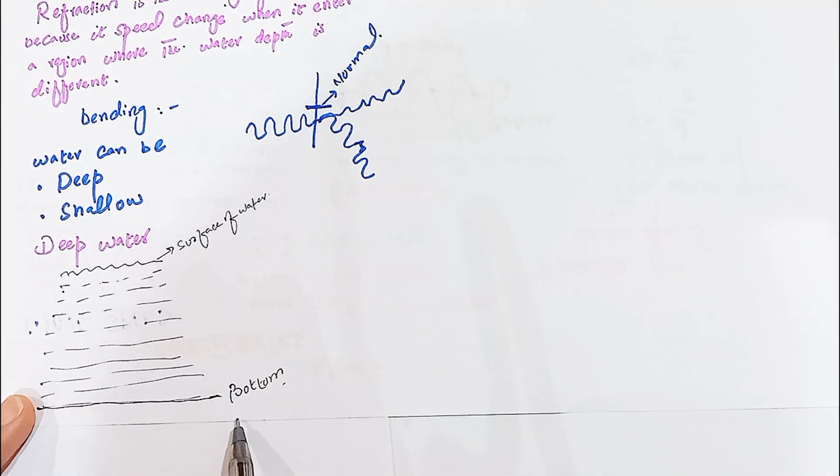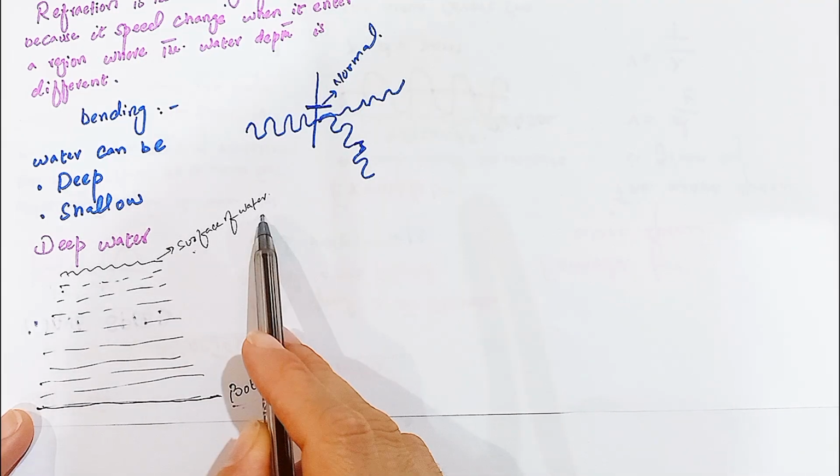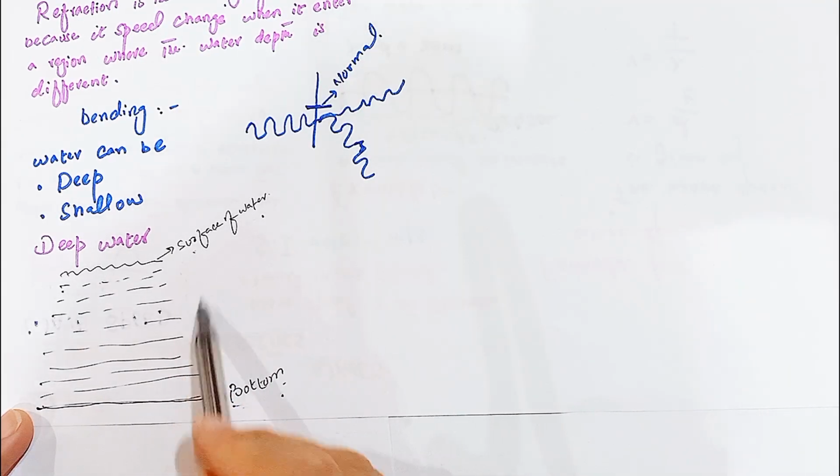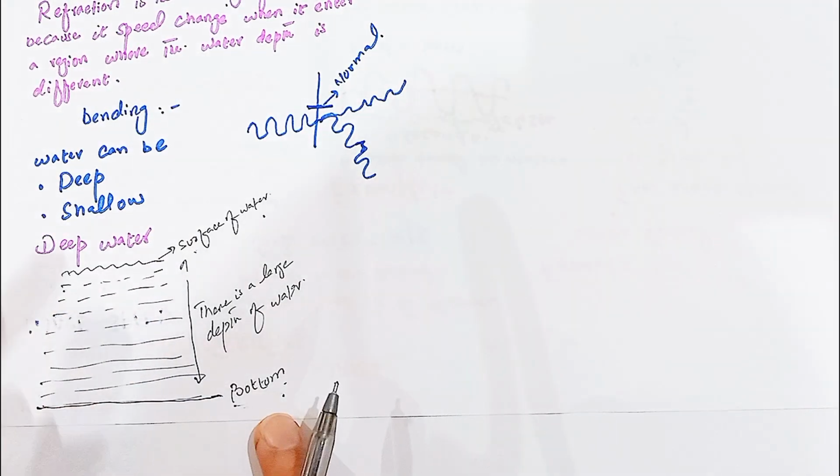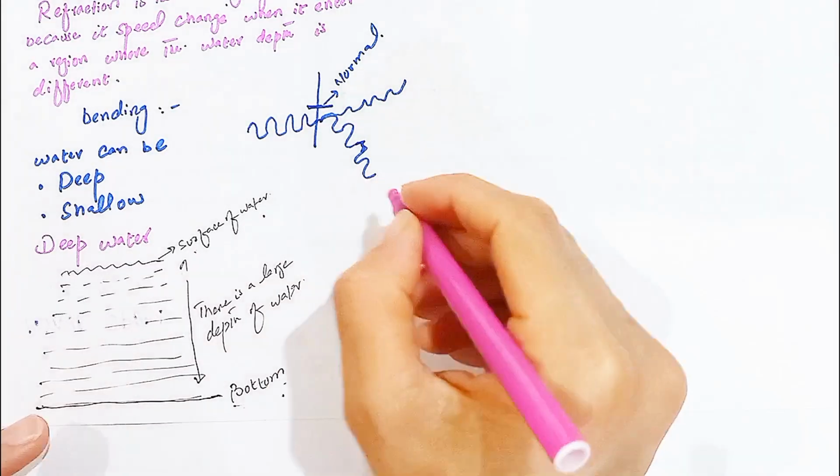Deep water means the bottom is far from the surface of the water. This is a large depth of the water. It is the large depth of water between the surface of the water and the bottom that is called deep water. Now we understand what is meant by shallow water.